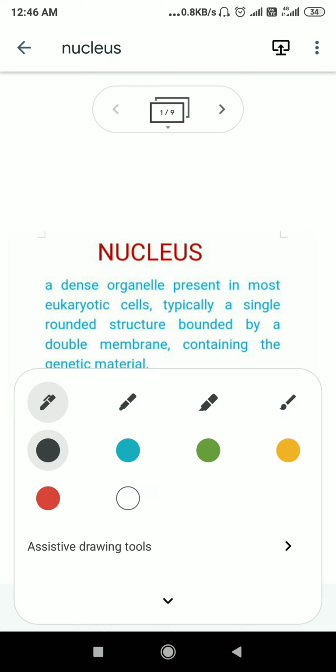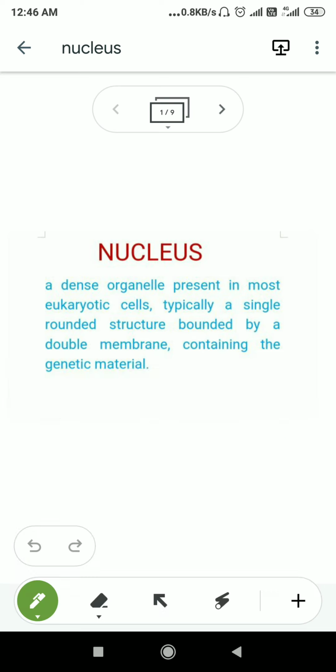If we see the definition of the nucleus, we'll see that it is a dense organelle present in most eukaryotic cells. As we already know, prokaryotic cells do not have any prominent or definite structure of a nucleus. They have only the genetic material, but it is not enclosed within a specific structure, and we can't say that they have a nucleus.